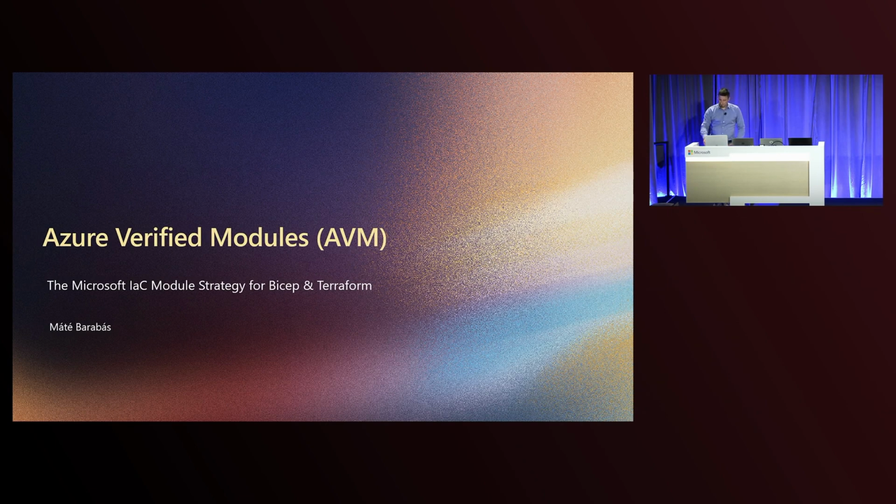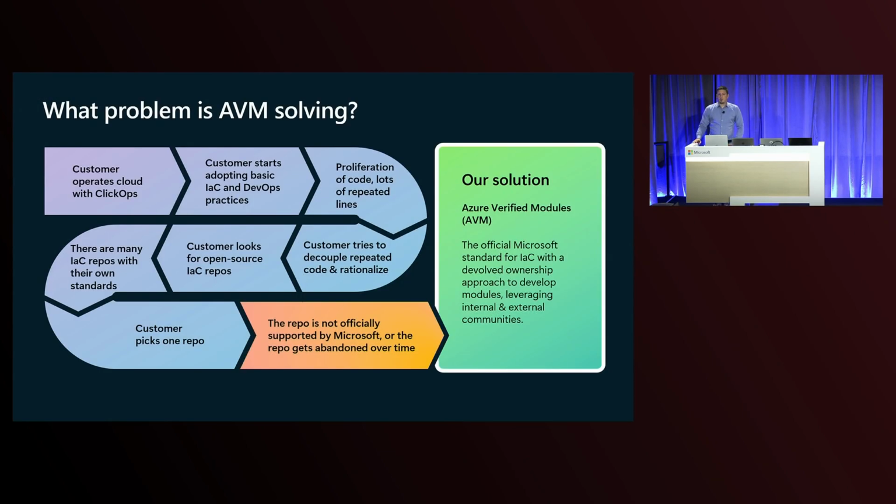So let's start with Azure Verified Modules, which are the official Microsoft Infra as Code module strategy for Bicep and Terraform. Before we talk about what Azure Verified Modules are, let's start with understanding what problem AVM modules are solving. This diagram explains the typical customer journey. When a customer starts using the cloud, they start by using the UI. We could jokingly call that ClickOps.